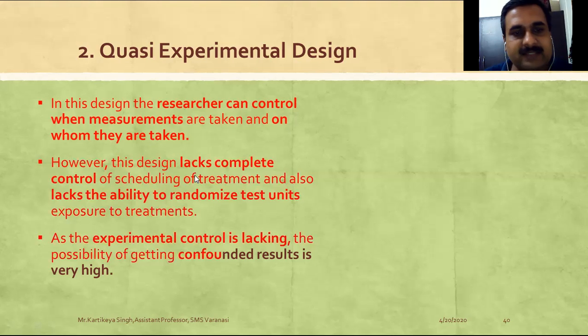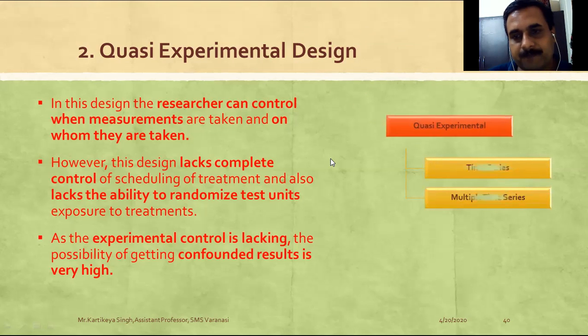However, this design lacks complete control of the scheduling of the treatment, and also lacks the ability to randomize test units' exposure to treatment. Here also, no random selection of sample units takes place, so it gives a vague result. Finally, experimental control is lacking, and the possibility of confounding is not clear. The name quasi suggests it is not properly defined, and that's why confounded, meaning vague, results are expected from this experimental research design.